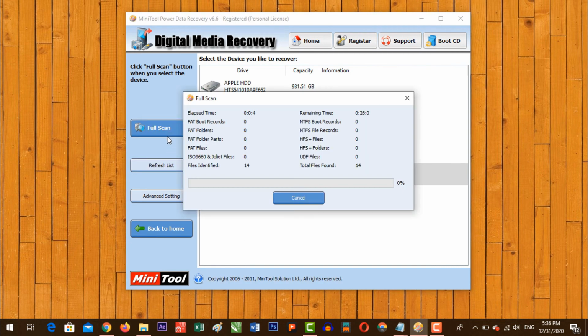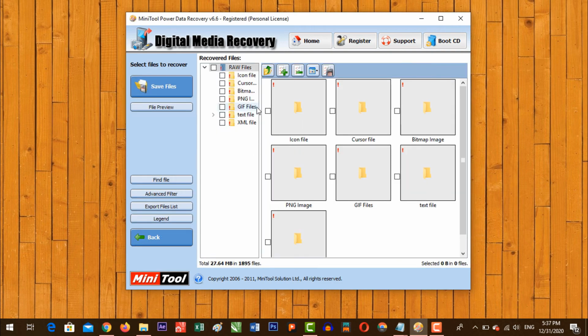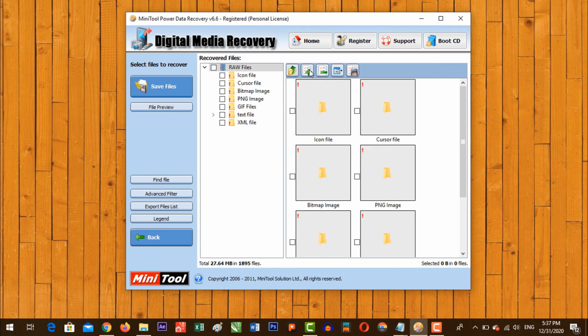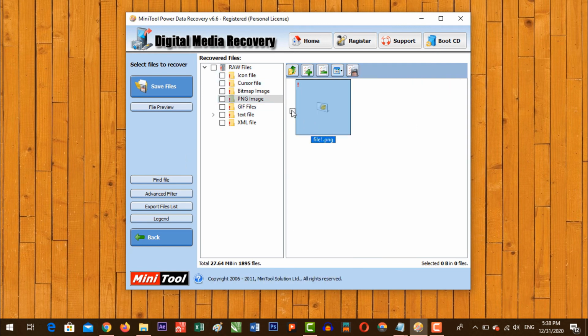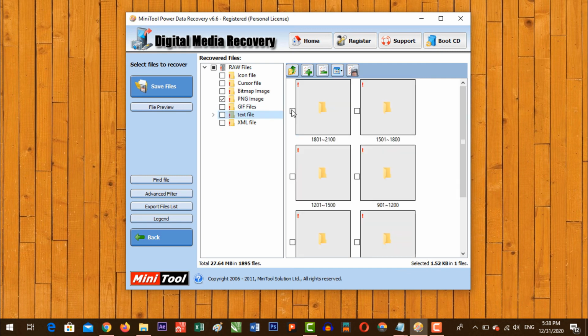It is scanning your USB right now. It will take some time, so sit back and pray. It will take some time and after 100% of scanning, you can see all the recovered files here in the folders. Just check the files here, like these are the files. Check them and click on Save Files.